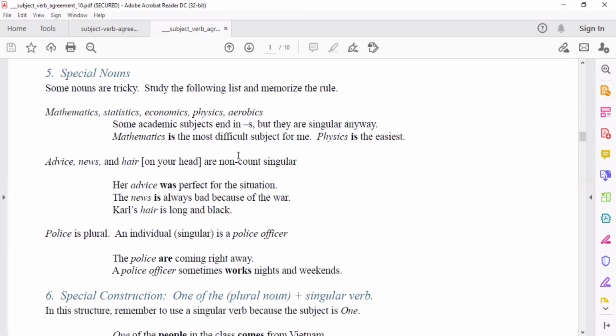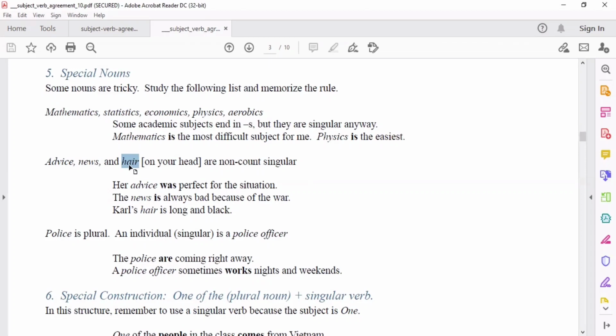Okay? Next, paano kapag may mga advice, news, hair, and so on? Those are noncount singular nouns. Okay? So, yung advice, di mo naman mabibilang, so palaging singular yan. Yung hair, hindi naman nabibilang, so palaging singular pa rin yan. Okay, so yung news din also. So, her advice was perfect for the situation, so was singular.